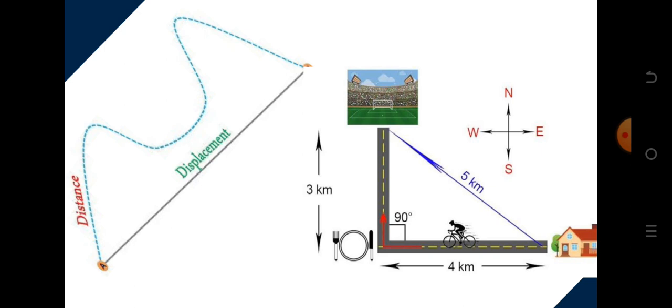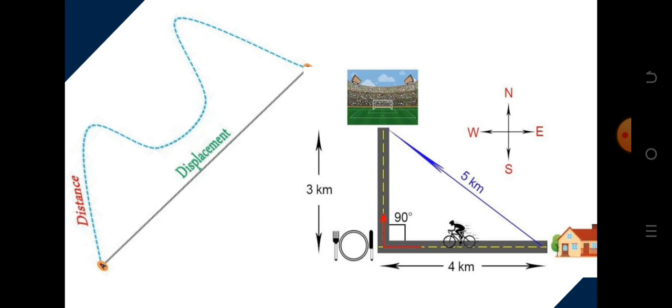Look at this first diagram here. You see a line drawn from point A to another point. Then you see another dotted line along the line. Now the dotted line indicates distance. For instance, if a boy wants to travel from Lagos to Abuja, he first goes to certain parks, then drives to another park, then the car will always have to pass through certain routes before it gets to